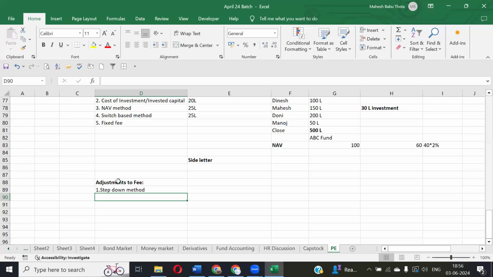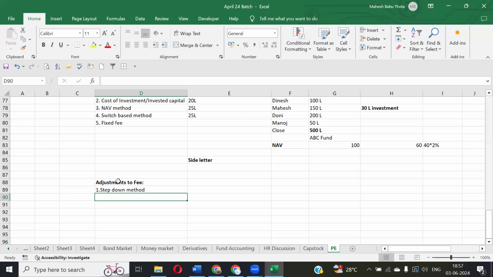Step down method. In this step down method, normally, suppose the fund manager will keep on charging the management fee lower than the previous year. Maybe suppose for the first year we are charging 2%. Next year we will charge 1.5%. The third year we will charge 1.15%. That is, the rate of management fee will keep on reducing year by year. That is called step down method.